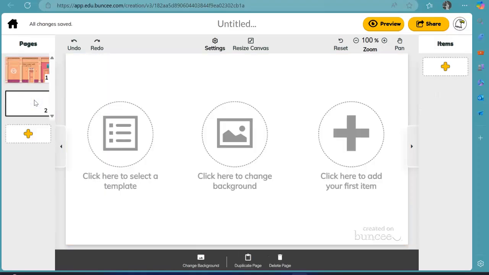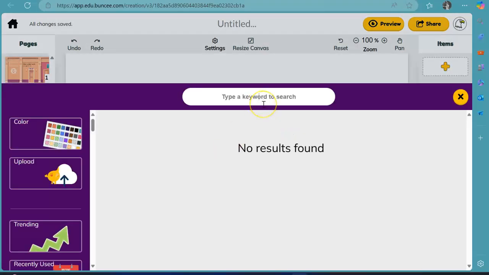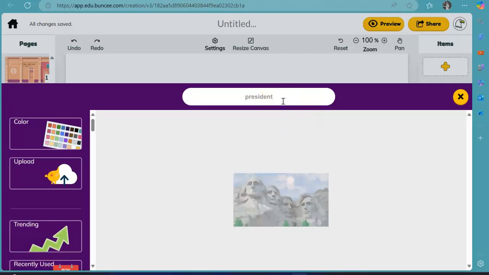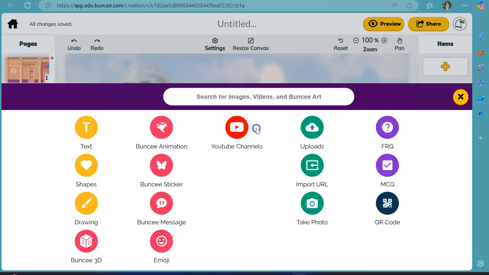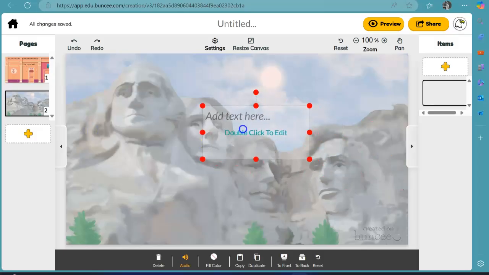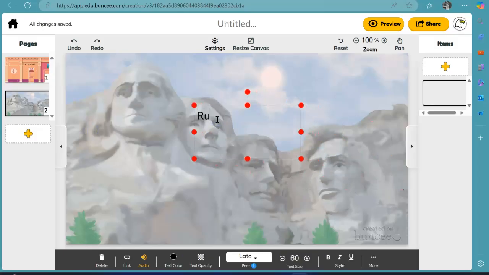On the next page, you'll basically do the same thing. You could click here to change background. Let's search up president again, and we can see what comes up for that. We can click this picture, again add to this page, and you will continue doing the same thing. You can just click text, put it in the middle, and put rule number one. And you then will add whatever you want to add. So you can write free pizza for everyone, if that's what you want your rules to be.